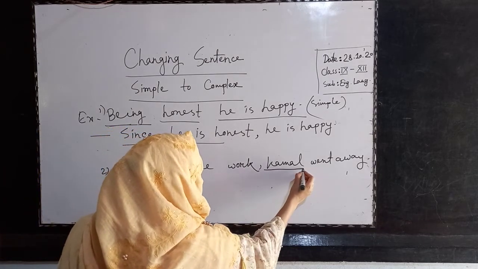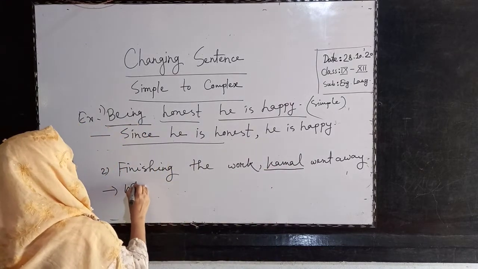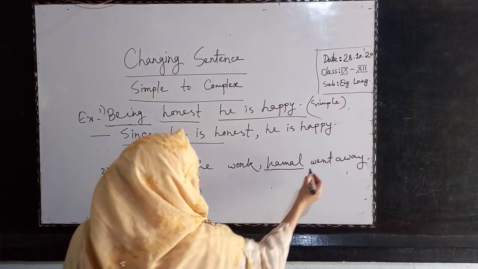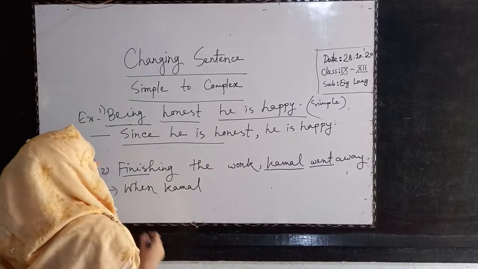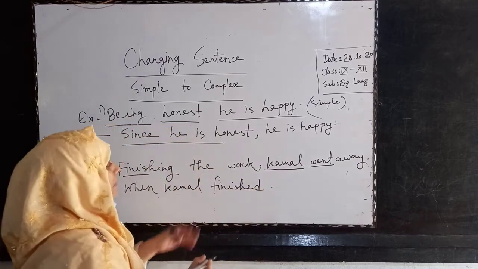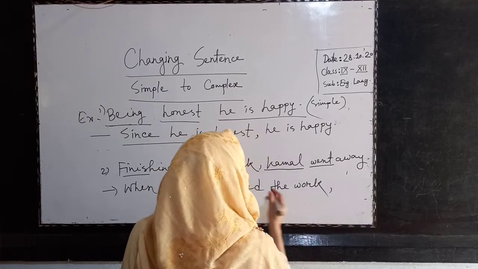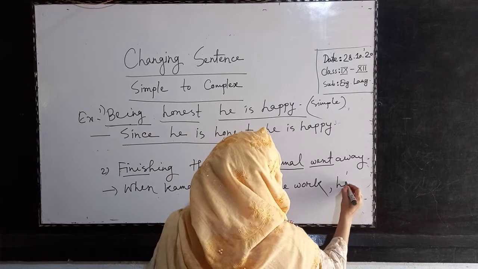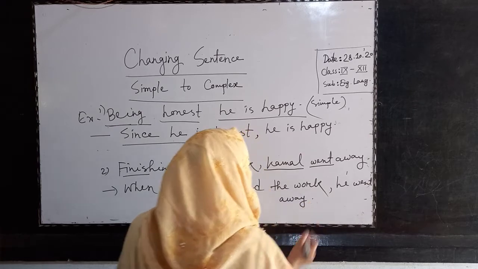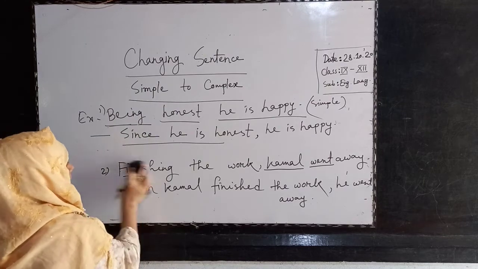But if a name is mentioned here, we will write the name first, then the pronoun. Look, when Kamal finished. Why? Because when is past tense, and here is the verb finished. With this verb, we will add ed. When Kamal finished the work, now we will write the pronoun of Kamal: he went away, and there is no change here. In this way, you will make a simple sentence with verb plus ing into a complex one.